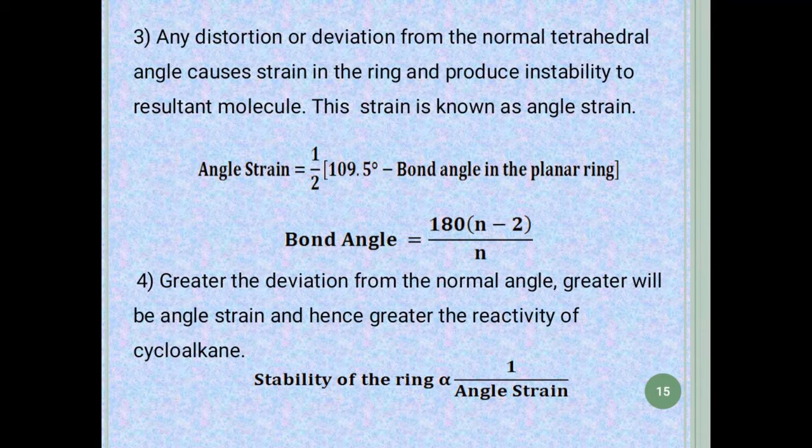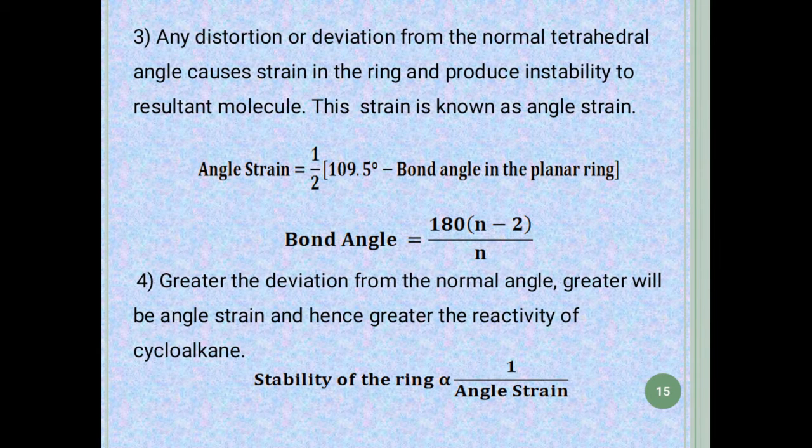So the angle strain can be determined by this formula: 1/2 (109.5 degree minus bond angle in the planar ring), and the bond angle can be calculated by 180 × (n minus 2)/n, where n is the number of carbon atoms. So from these two formulas we can easily determine the bond angle and angle strain of any of the cycloalkane compounds.